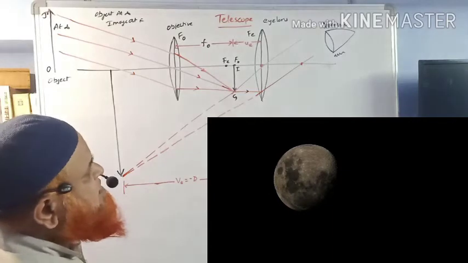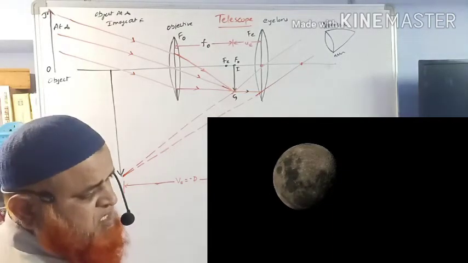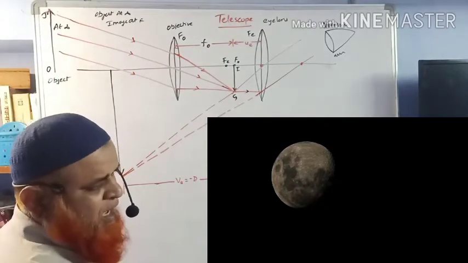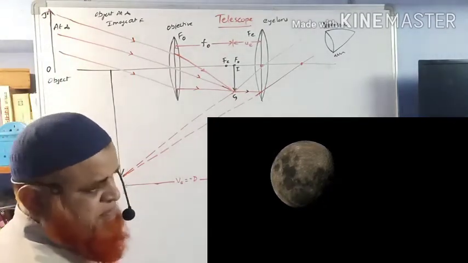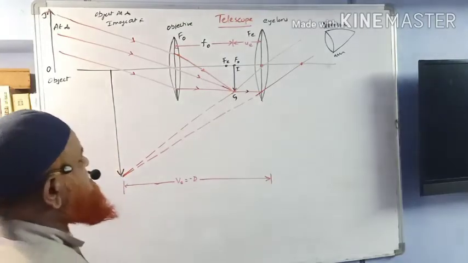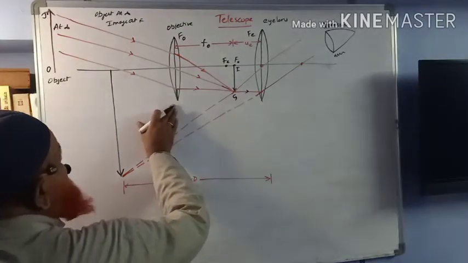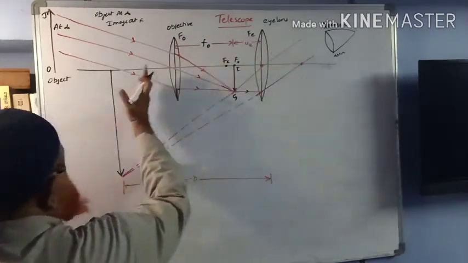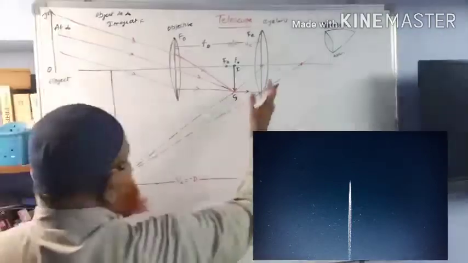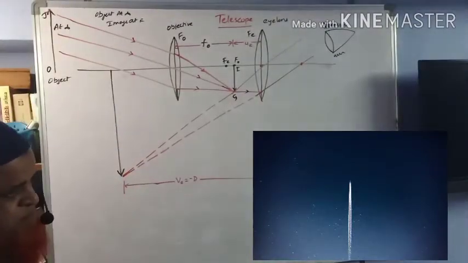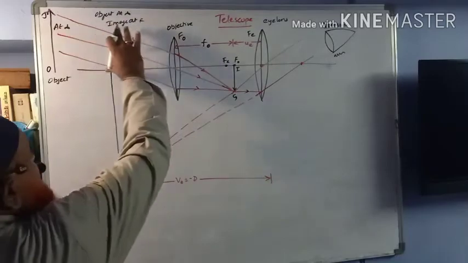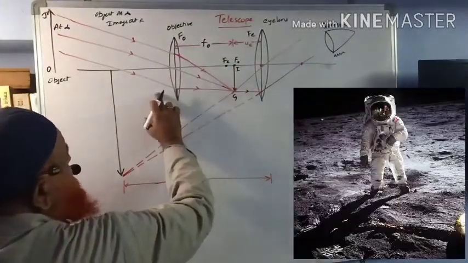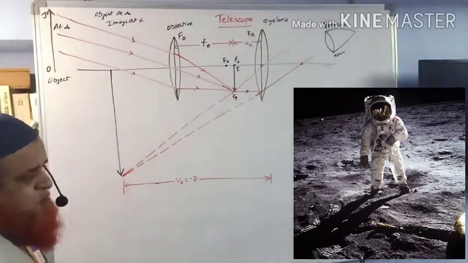So this is a telescope. A telescope is used to see far objects like the moon, constellations, galaxies, whatever it may be, heavenly bodies in the sky. Okay, so this is the best example of a telescope here. One objective lens will be there, one eye lens will be there. Objective means the lens towards the object we are placing, eye lens means the lens towards the eye. And here when a parallel beam of light rays falls, it focuses exactly at the principal focus of the objective. This is going to focus at this place.